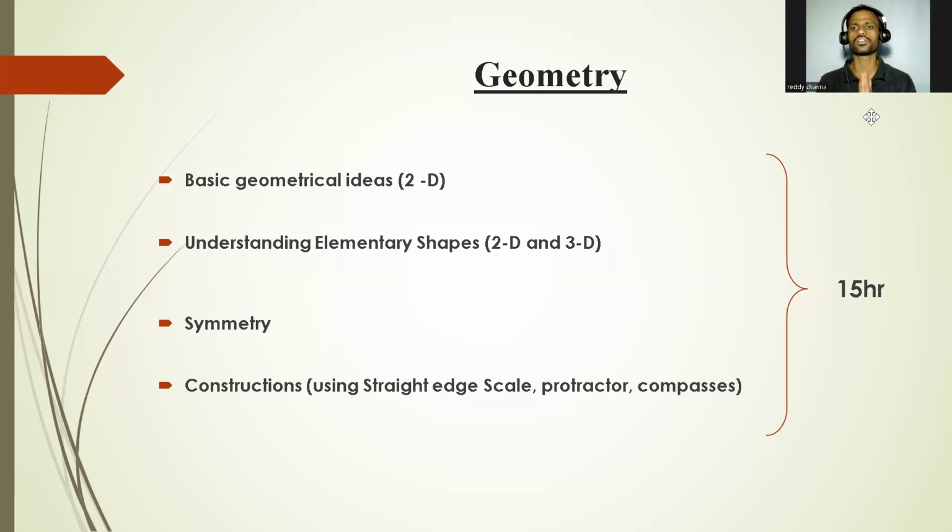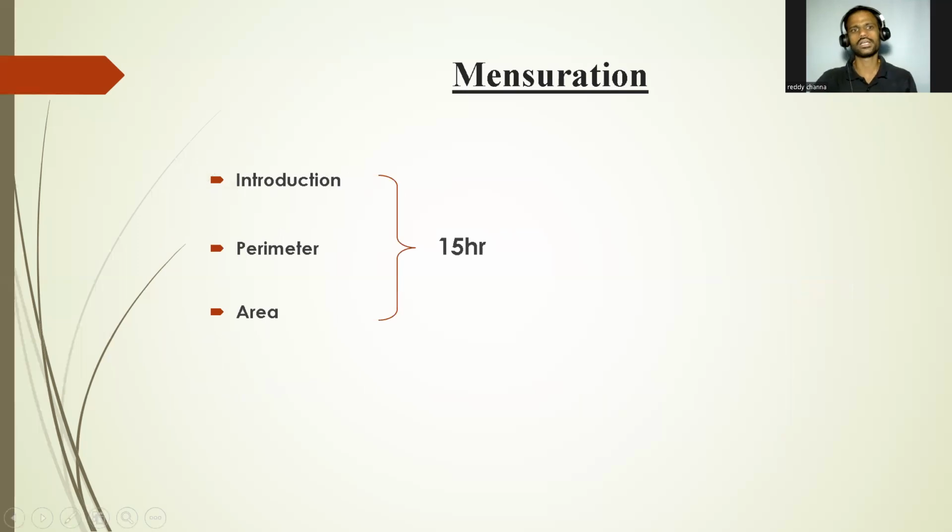Okay, so again, this particular unit will take 15 hours. This is the fourth unit, and the next unit is mensuration. Under mensuration, only 3 topics are there: introduction to mensuration, perimeter and area. But perimeter of rectangle, triangle, square, area of rectangle, triangle and square. So different figures we have. For that reason, we need at least 15 hours to learn this unit thoroughly, 100%, covering all the